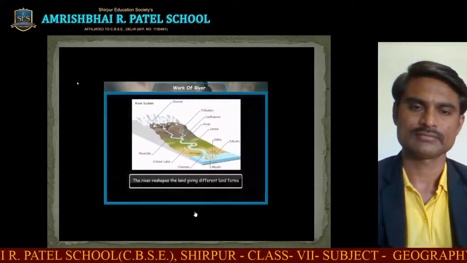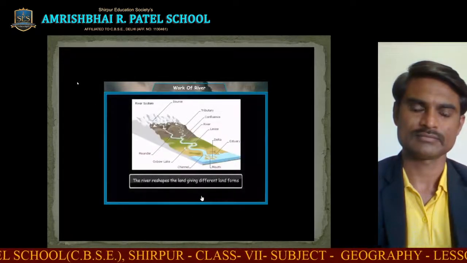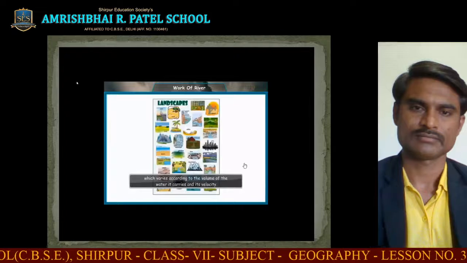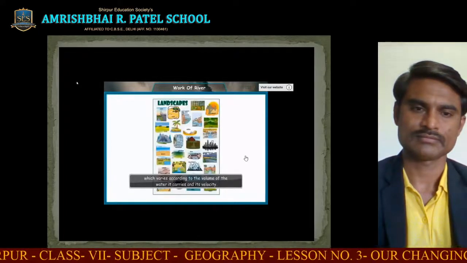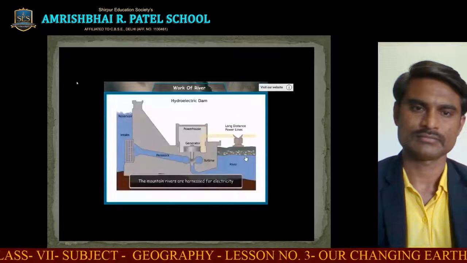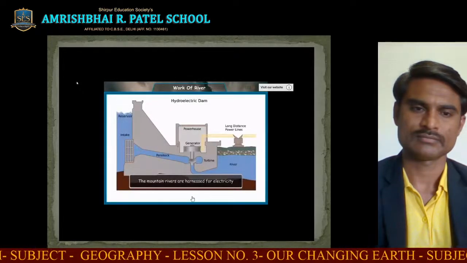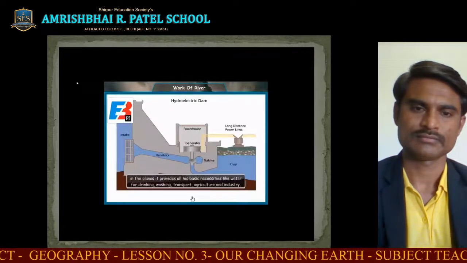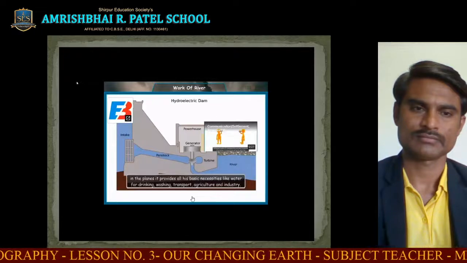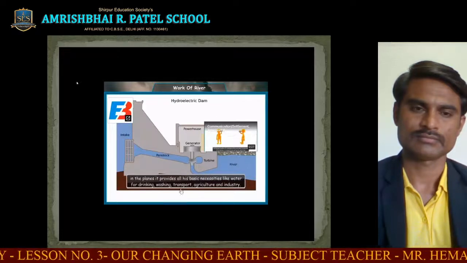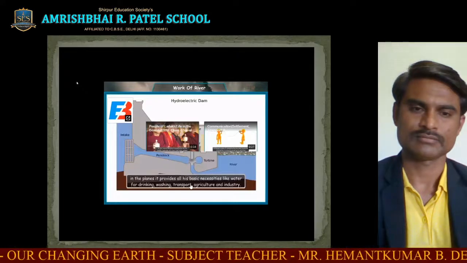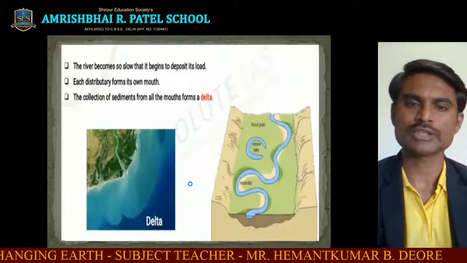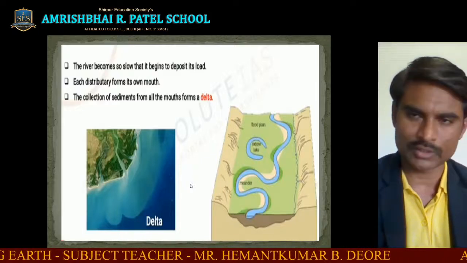The river reshapes the land, giving different landforms which vary according to the volume of the water it carries and its velocity. The mountain rivers are harnessed for electricity. In the plains, it provides all its basic necessities like water for drinking, washing, transport, agriculture, and industry. So this is what we have learned about the work of river.